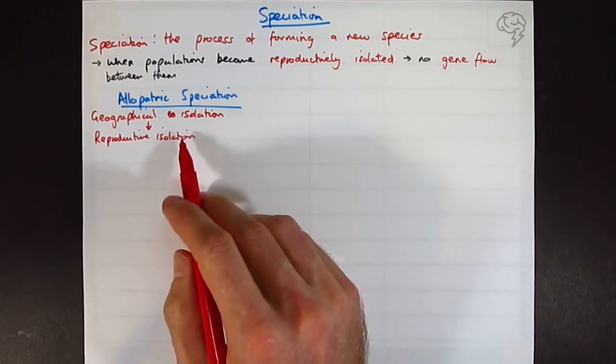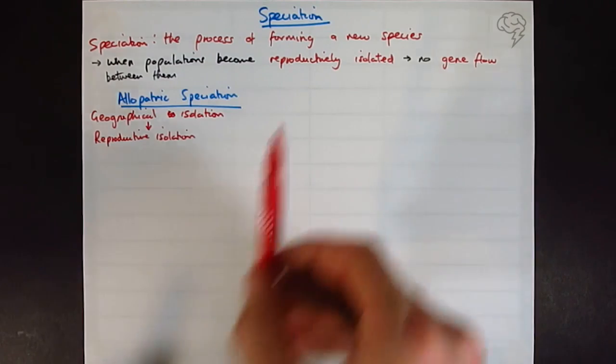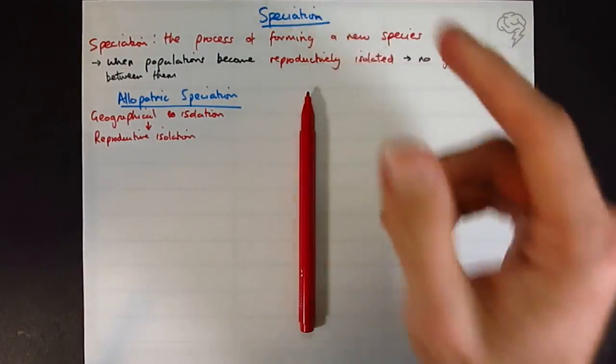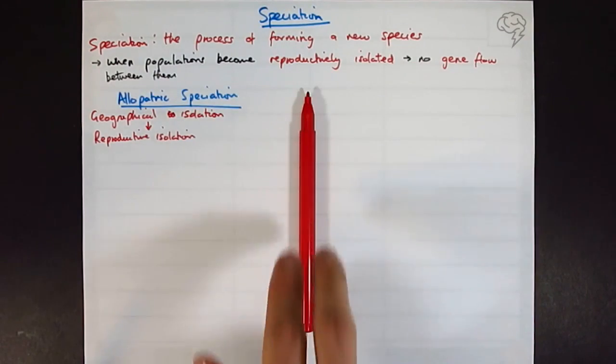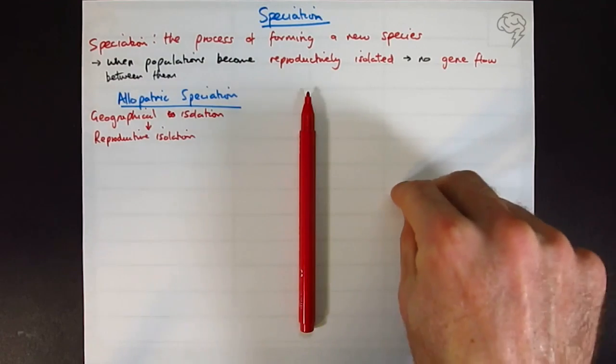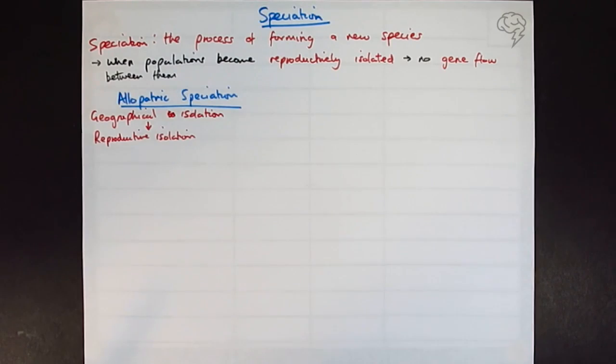So why can't they reproduce? Why is there no gene flow between the populations here? Well, let's pretend this is a mountain range or a very fast-flowing river or a deep ocean or something that is difficult to cross. You might have a population of organisms of the same species on either side. Maybe, in fact, they're everywhere.